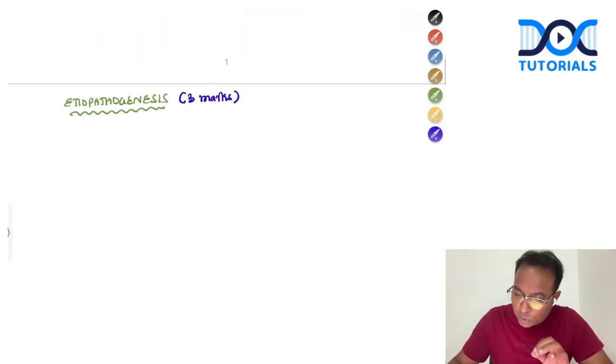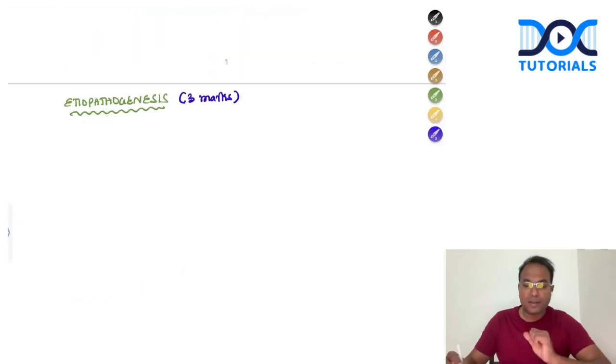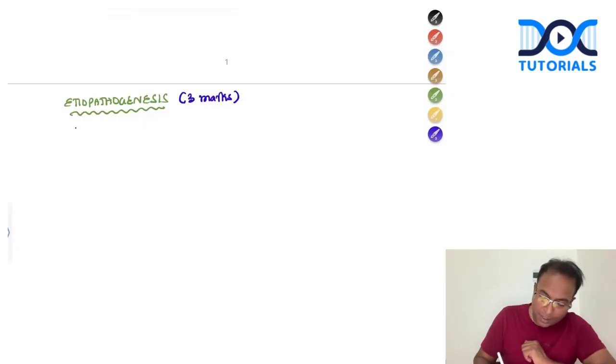Next, coming to etiopathogenesis of this condition. They are asking what is the etiology of cancer stomach. So you can write the etiopathogenesis of cancer stomach: smoking, spirit, spicy foods, salted foods.